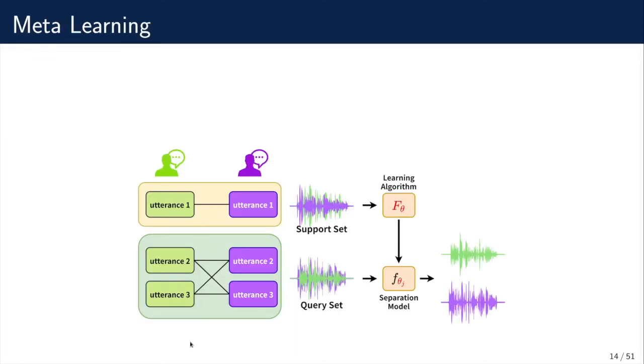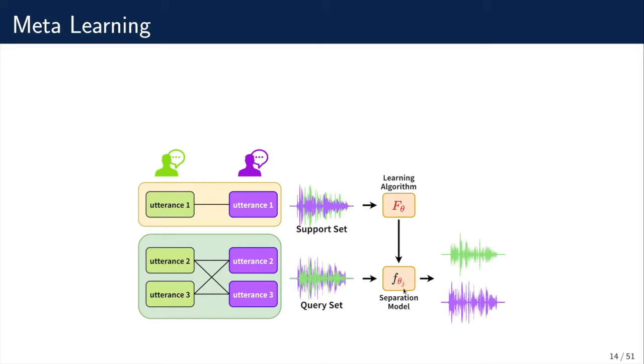So what is the meta-learning problem? In this figure, we want to perform separation on the data in the query set of the task j. The parameters of the neural network correspond to the function, which is annotated as lowercase f. These parameters are specific to each task, so theta j is specific to the task j.